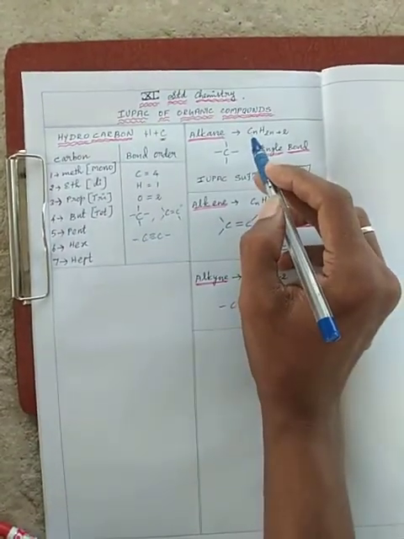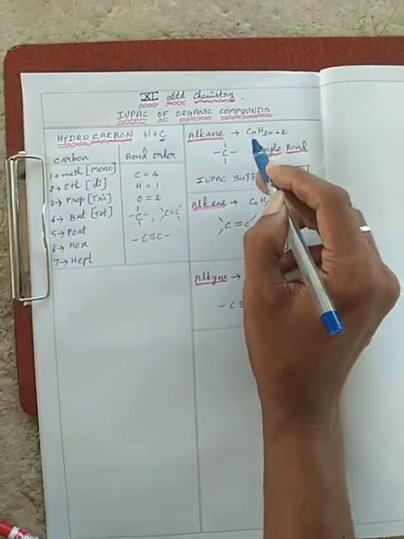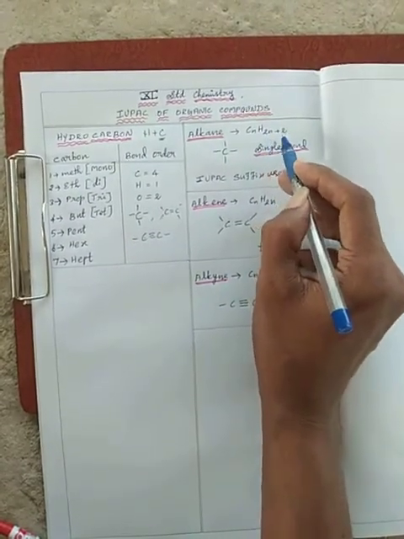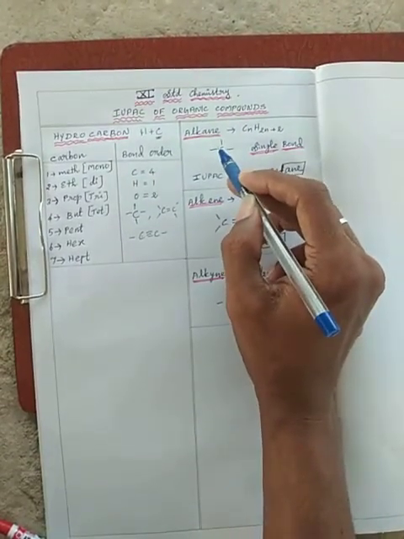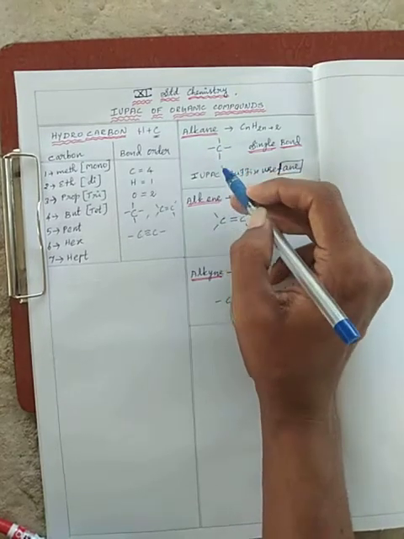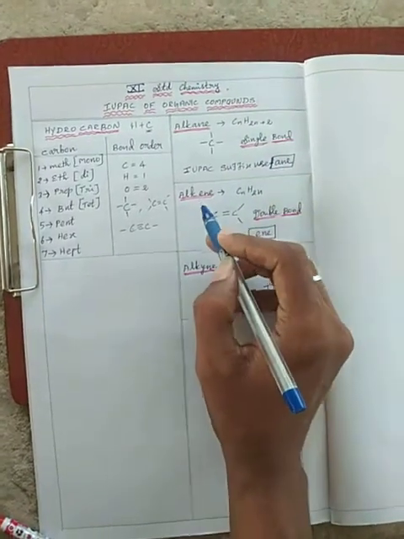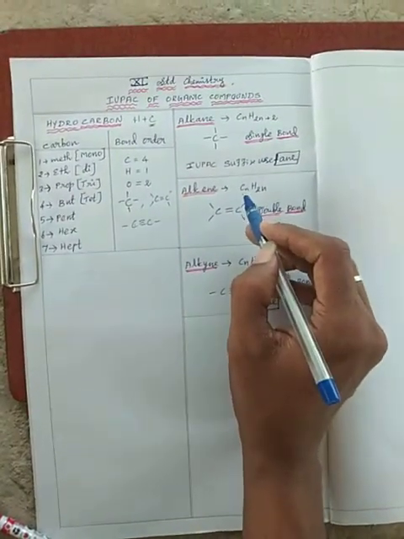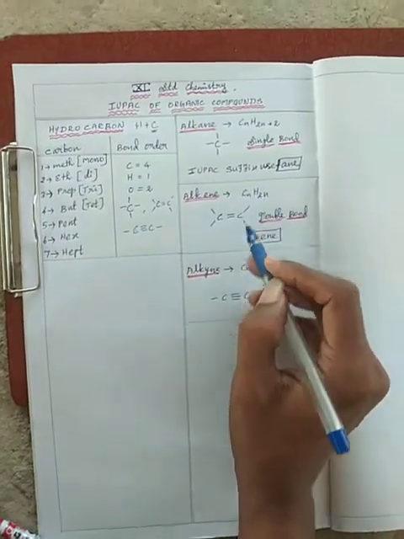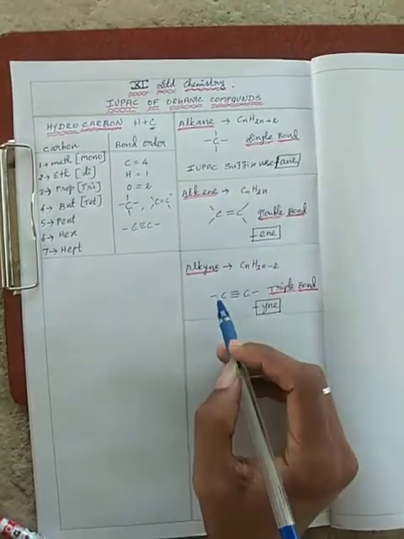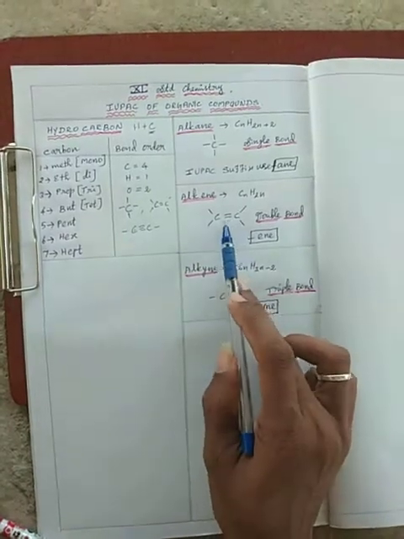The basic formula for an alkane is CnH2n+2, with carbon to carbon covalent single bonds. The IUPAC suffix used is ane. For an alkene the formula is CnH2n, with a carbon to carbon double bond.